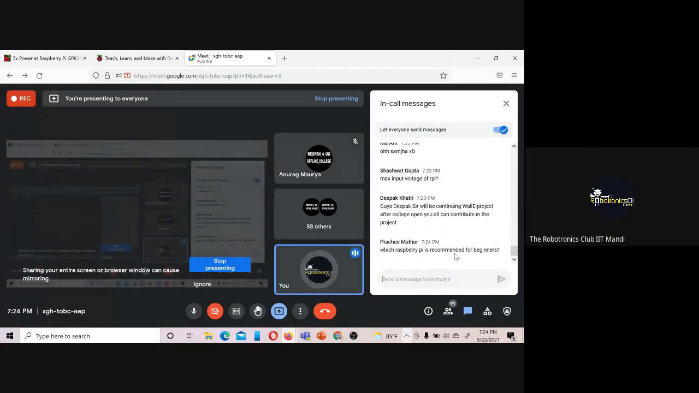Which Raspberry Pi is recommended for beginners? If you talk about the Raspberry Pi, then you can use the Raspberry Pi 4B board, because it has lots of things developed, so you can use it. And you can use Raspberry Pi Zero also, but it is recommended to use Raspberry Pi 4 because it is the latest version and it has lots of things pre-installed in it.